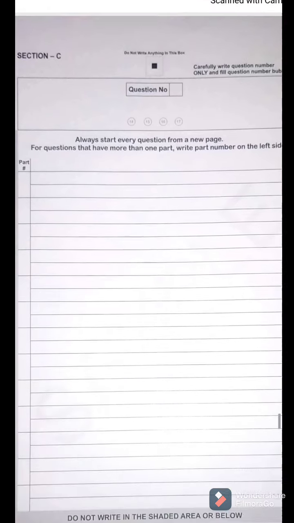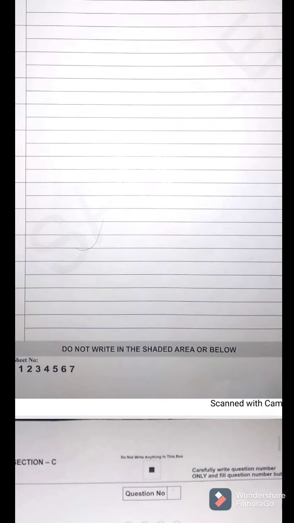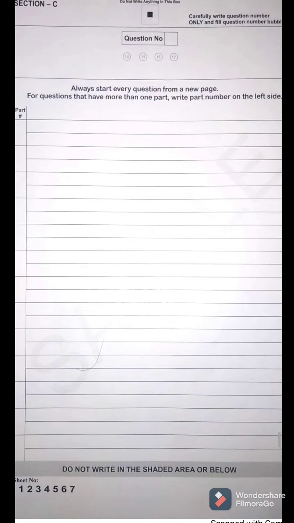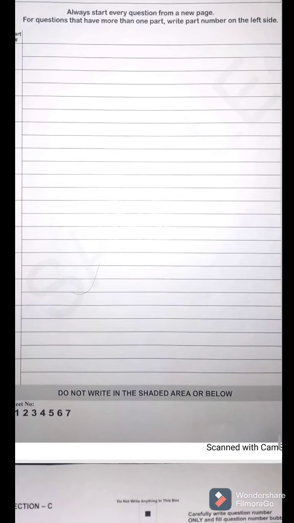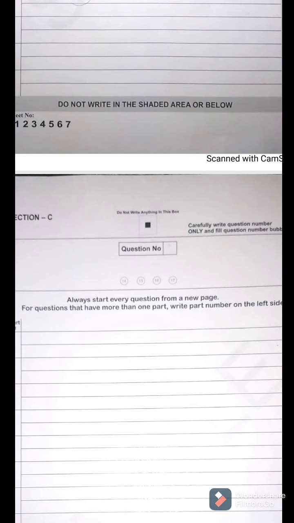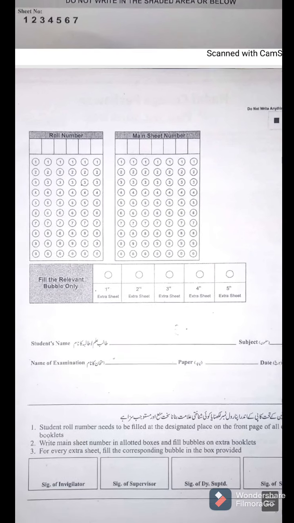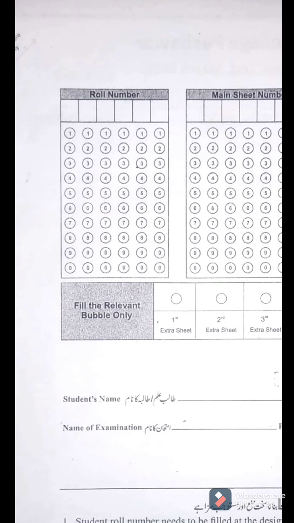And if your question does not complete here, then this is an extra sheet with you. Now what you have to do when you take an extra sheet: again you will have this roll number part here. The first thing that you have to do is write your roll number.